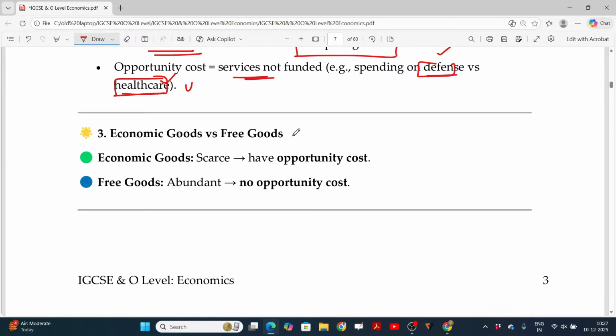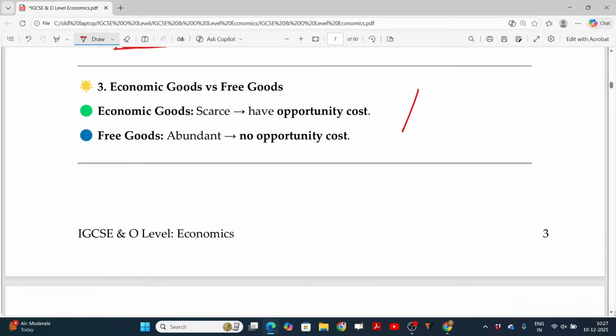So now we have to understand economic goods and free goods also. We already discussed them in detail in the earlier chapter. Here only the term opportunity cost is highlighted. Which goods, whether economic goods or free goods, will have opportunity cost? Naturally, economic goods will have opportunity cost, free goods will not have opportunity cost. Is that clear?